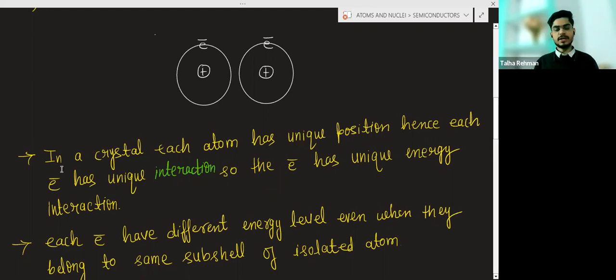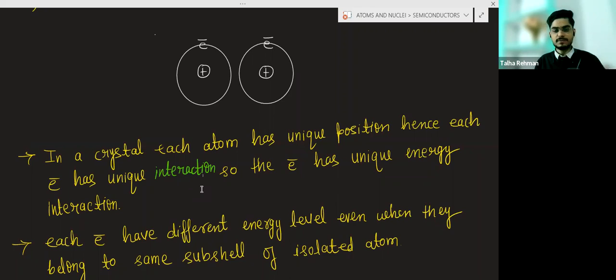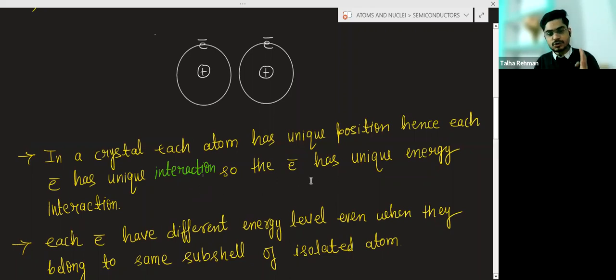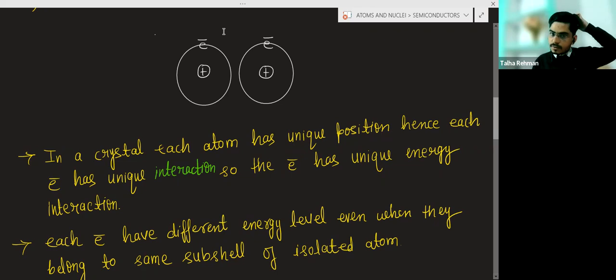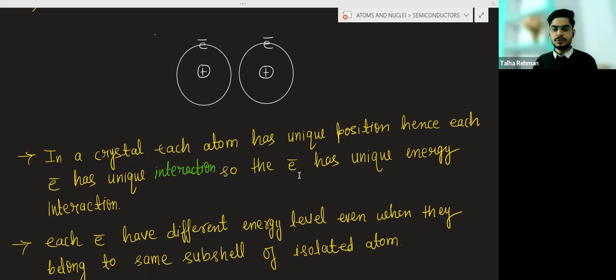So you can see here, in a crystal, each atom has a unique position. Hence, each electron has a unique position, because each atom will be surrounded by a different number of atoms. So each has a unique energy interaction. Now this is very easy. So each electron has a unique energy interaction.